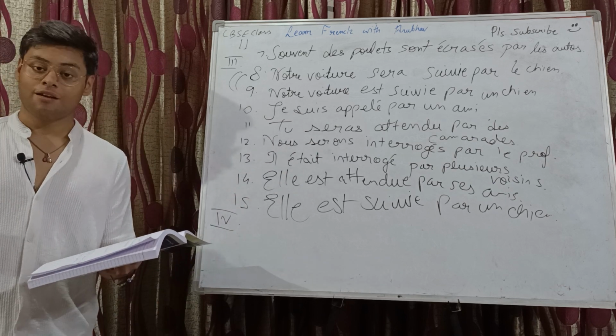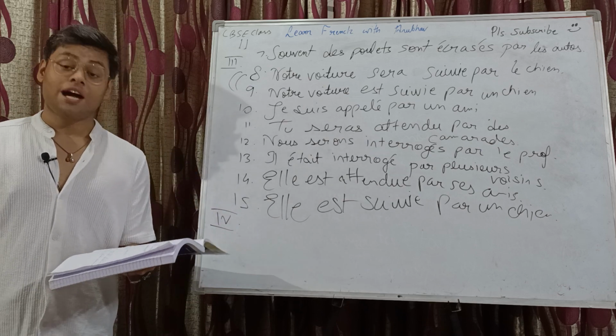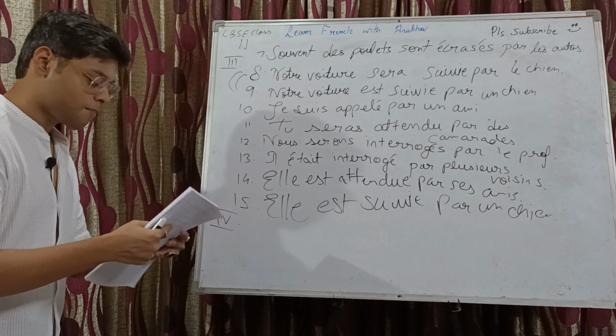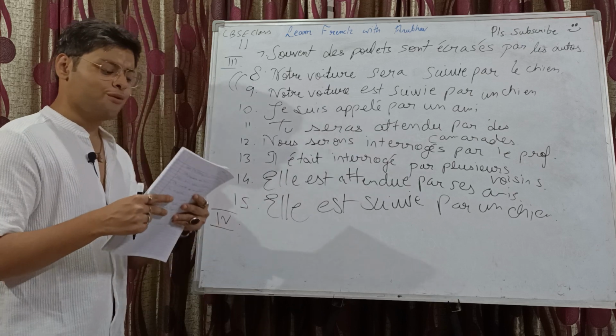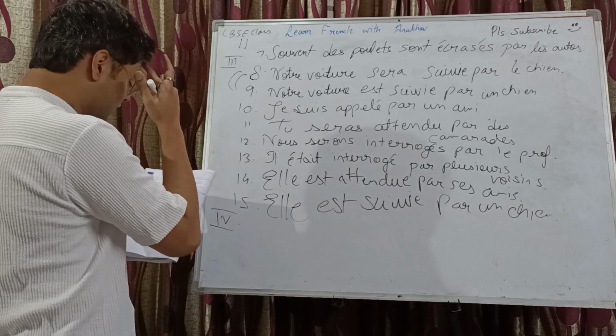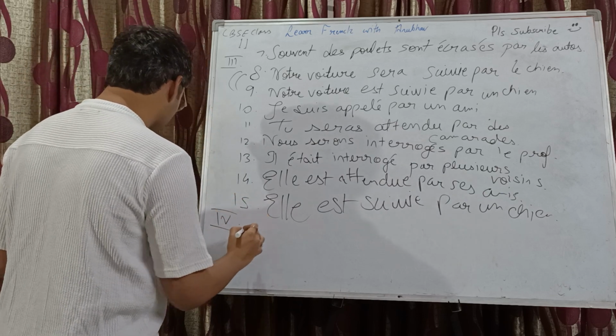In question number 4, we are having passive sentences in the question. We have to convert it to active form. Very easy. La route est égayée par le chant des oiseaux. Égayée, so it's present passive. We got to write in present tense now. So le chant des oiseaux becomes the new subject.